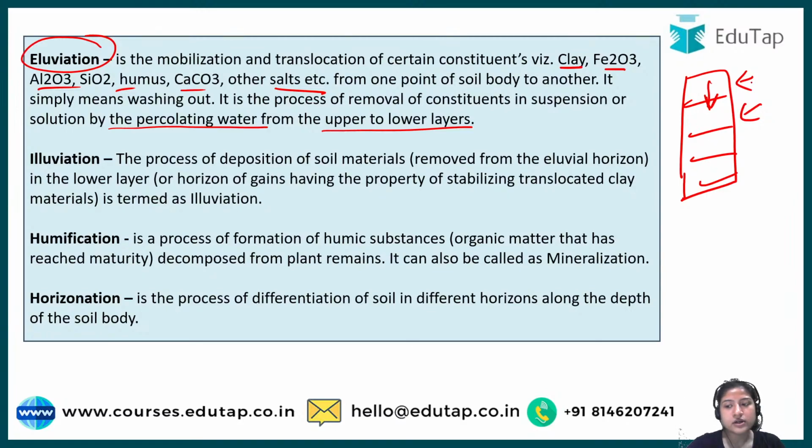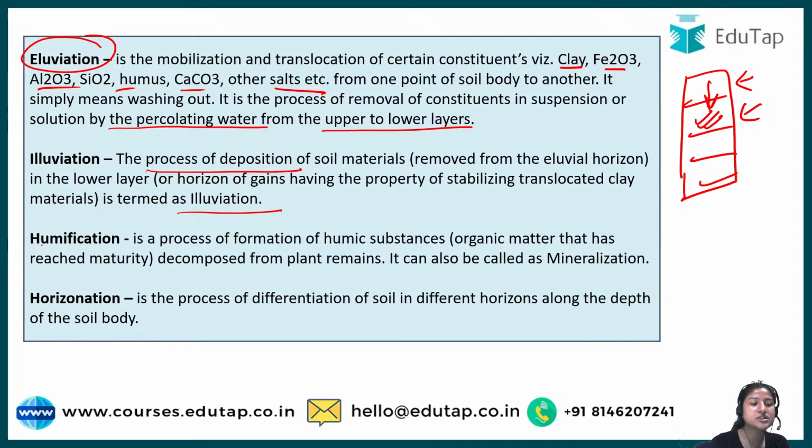Next is illuviation. Now, constituents move down from one surface to another. In other words, this particular section receives the constituents. This receiving of constituent, or the process of deposition from the upper surface to the lower surface, is known as illuviation. So in normal language, eluviation is the removal, or moving out. Illuviation means coming into that portion. It is known as illuviation.